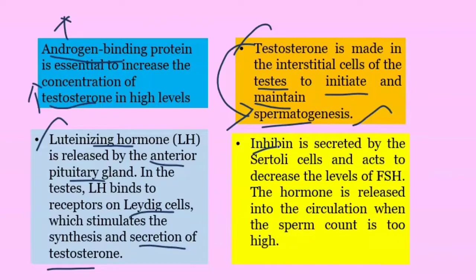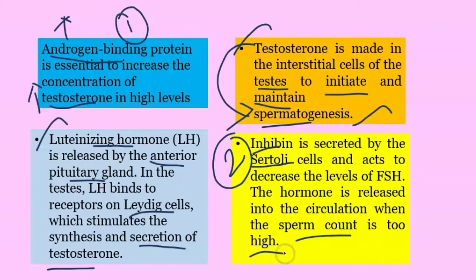And this inhibin hormone is secreted by the Sertoli cell. Once it secretes androgen binding protein, it also secretes inhibin hormone. It secretes inhibin when the sperm count is high in the system, when the sperm production is too much. The Sertoli cell starts secreting inhibin hormone and it will decrease the FSH hormone level.